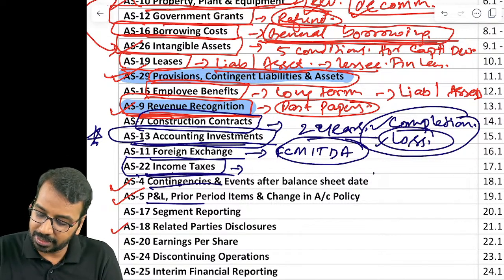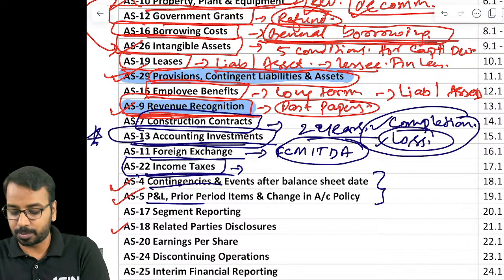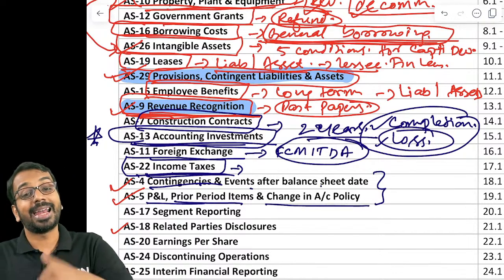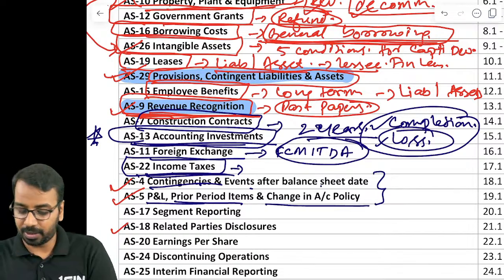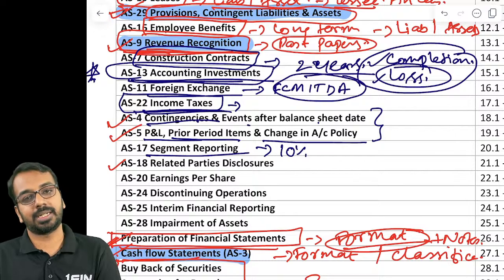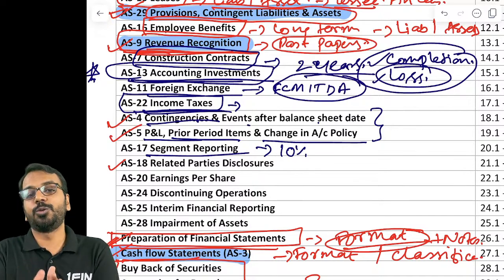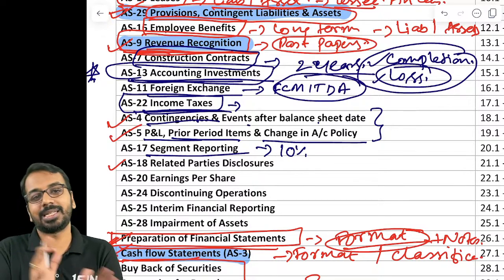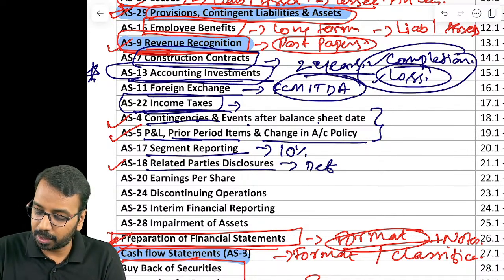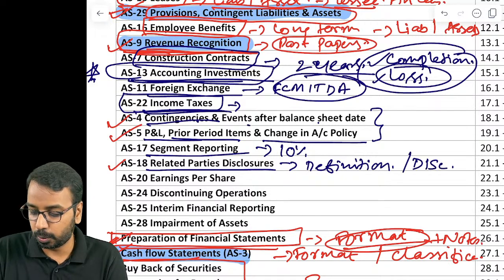Contingencies and P&L, this is more about knowing the concept of each of these terms, prior period items and changes in accounting policy, and how we do the respective accounting treatment. Segment reporting, just be careful about the 10% test and how we do the reporting, primary reporting format, secondary reporting format. Related party disclosures, here what is important is definition and disclosure.